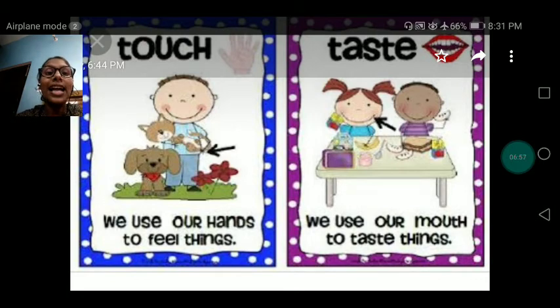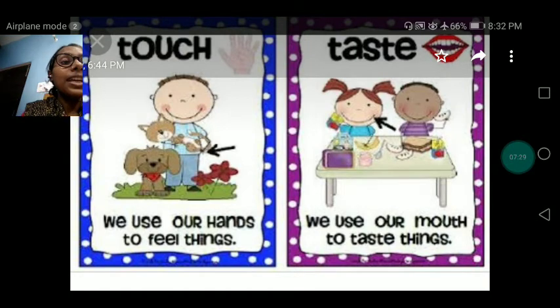You can see with the help of our skin we can touch. We use our hands to feel the things. Like the thing is rough, it is very soft. Yes, like rabbit. When we touch rabbit, how we feel? That it is very furry, it is very soft. And when we touch a stone, how we feel? That it is very rough. So with the help of our hands we can feel the touch, we can feel the things, that it is rough or smooth or hard or soft.